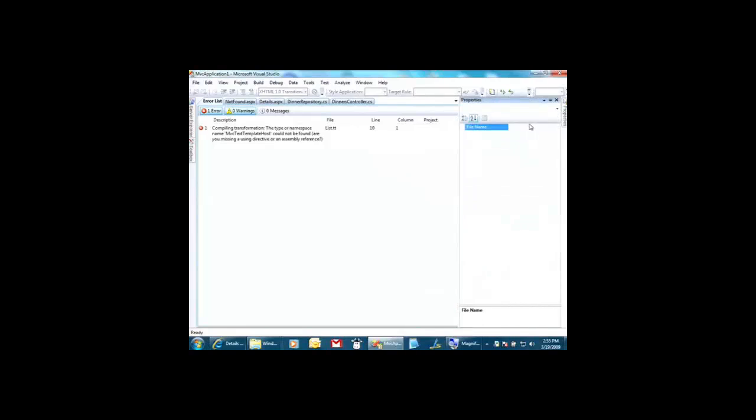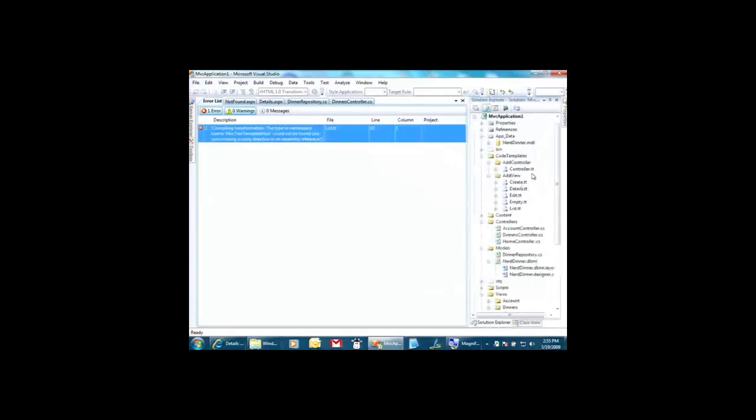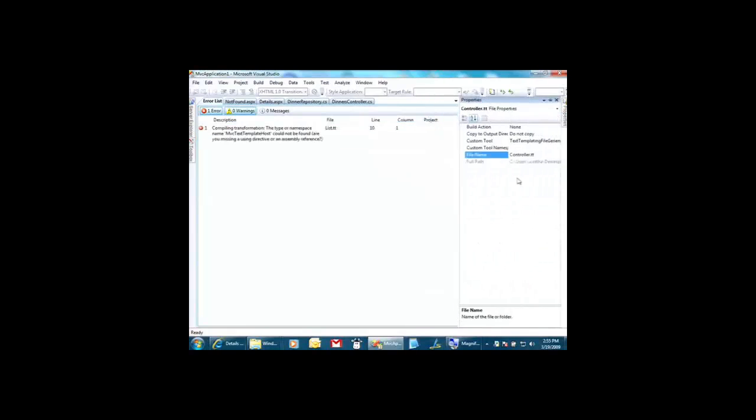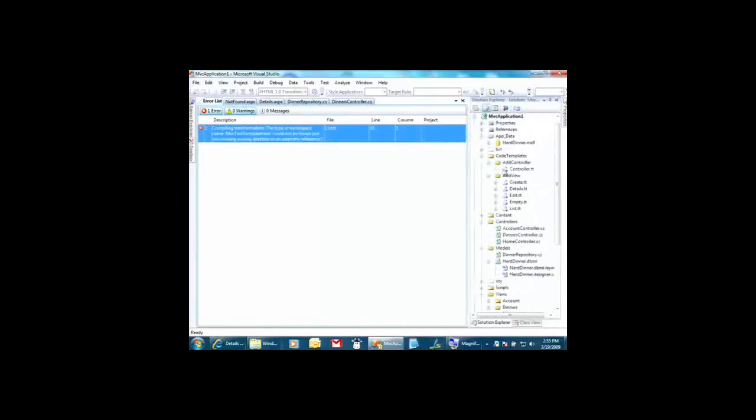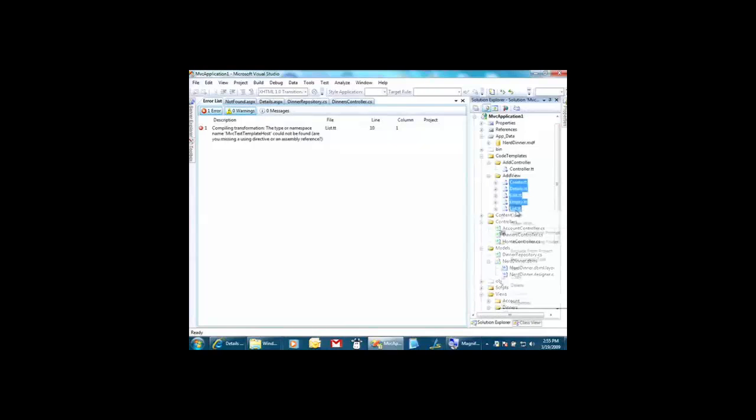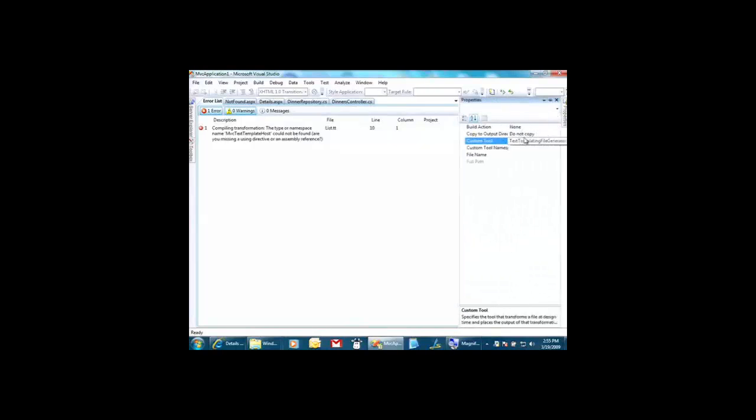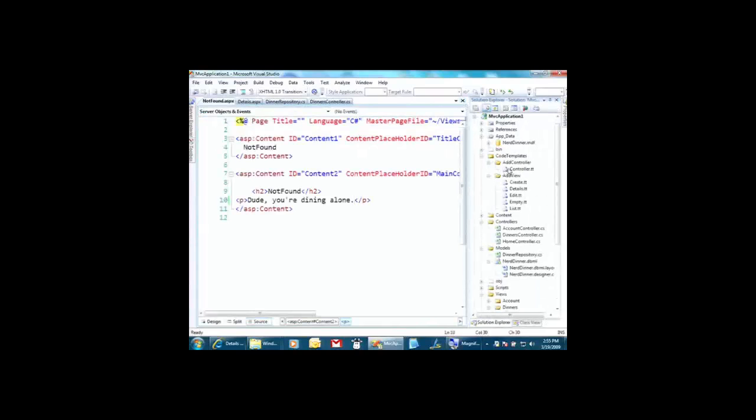And then there's a trick, though. I don't really want these compiled, right? Phil showed me this. These are text templates, but I don't really want any custom tools. I don't want them to do anything because they're not being used at compilation time. They're being used by the system, by that file new dialog.